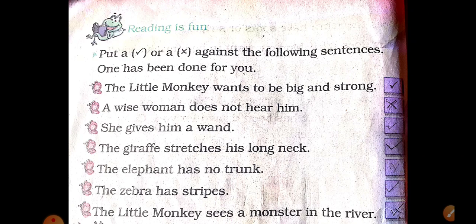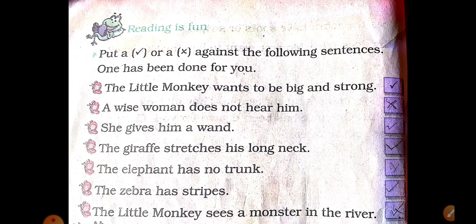Students, today we will do some book work of our unit second. In the previous video, we have studied the chapter and did the question answers, word meaning also. So now we will do and understand some book work. The first is Reading is Fun. Put a right tick or a wrong tick against the following sentences. We have to put right or wrong in these boxes. One has been done for you.